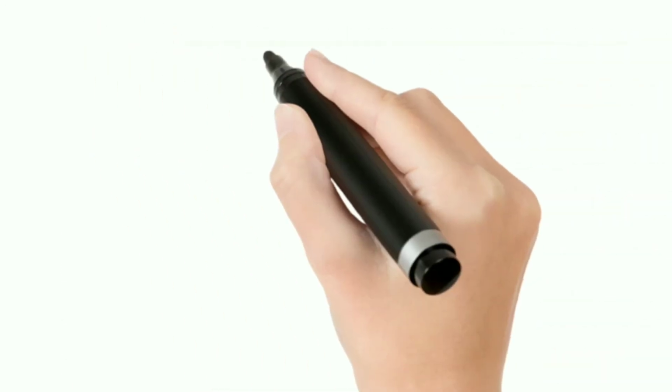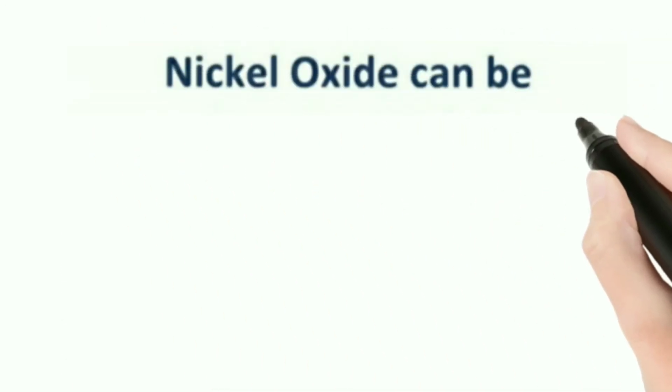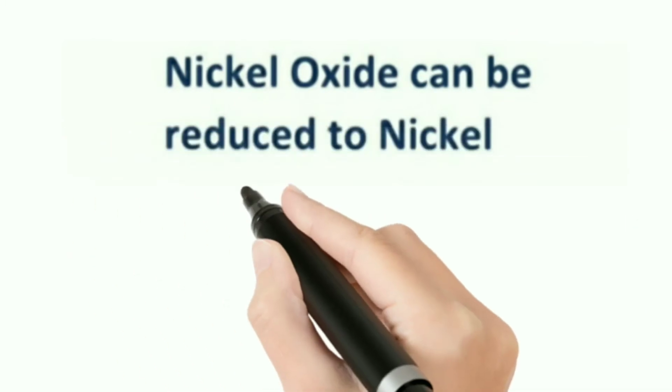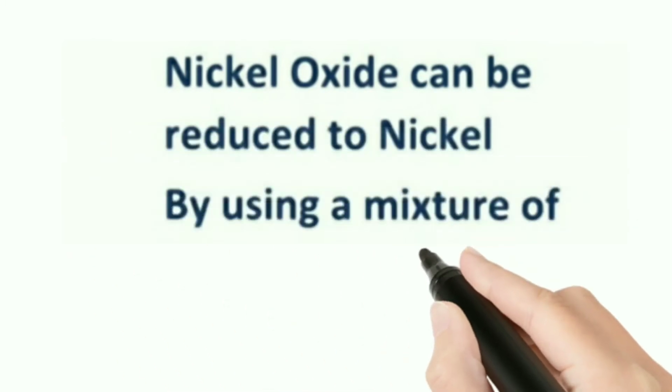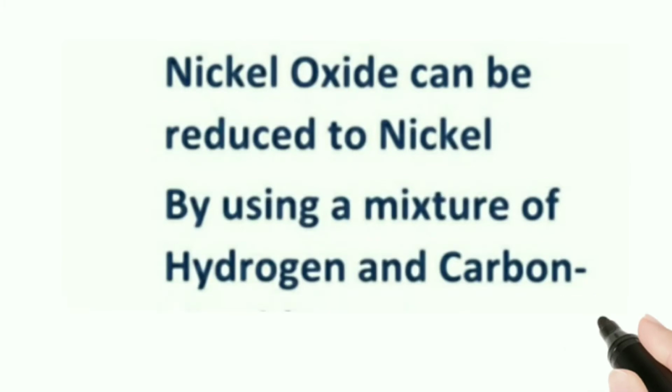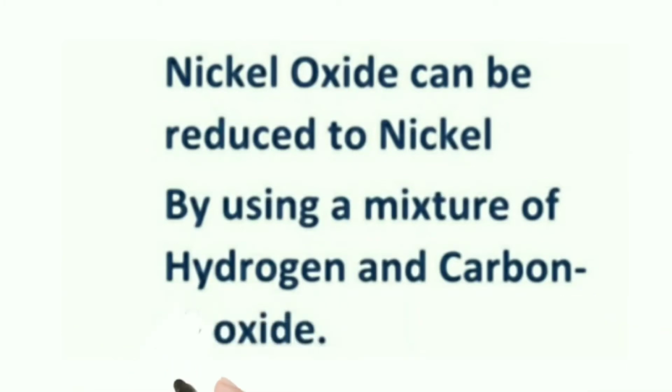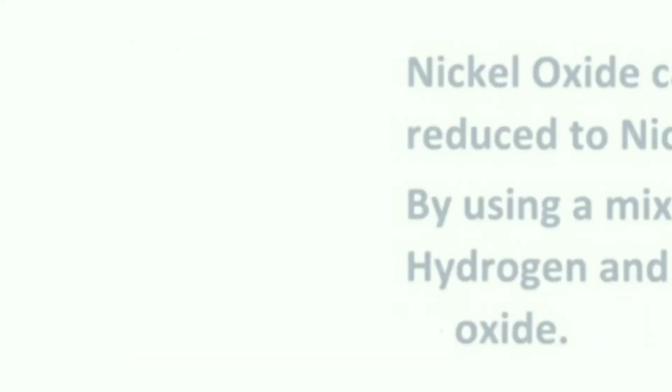Okay, let's see the next example, nickel. Nickel oxide can be reduced to nickel by using a mixture of hydrogen and carbon monoxide. The combination of hydrogen and carbon monoxide is called water gas. Let's see how nickel oxide reacts with it.